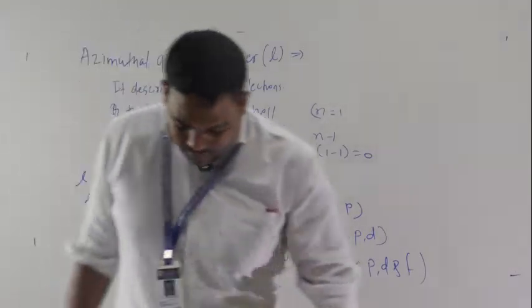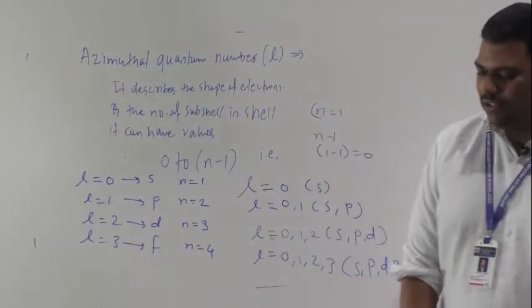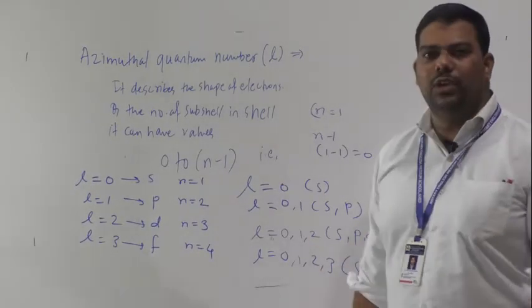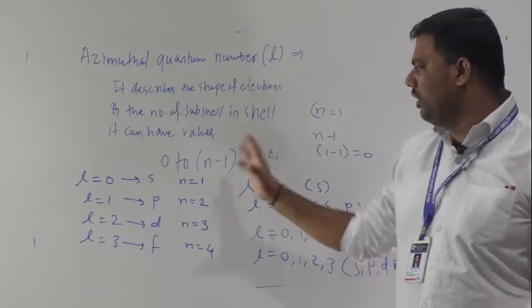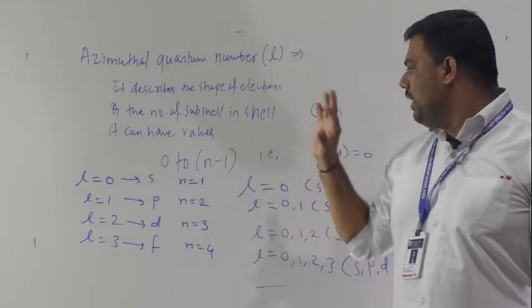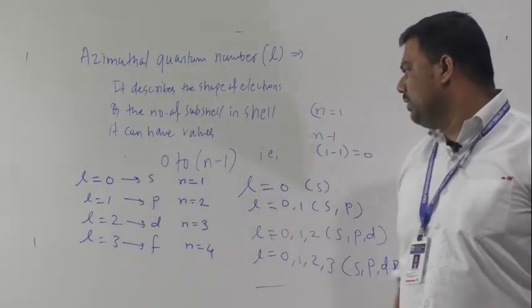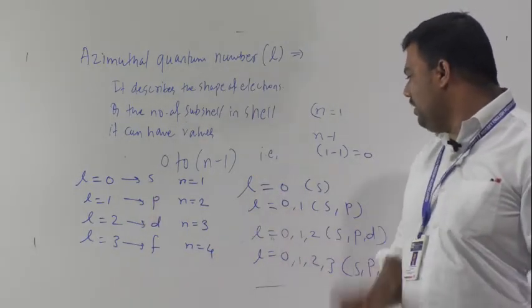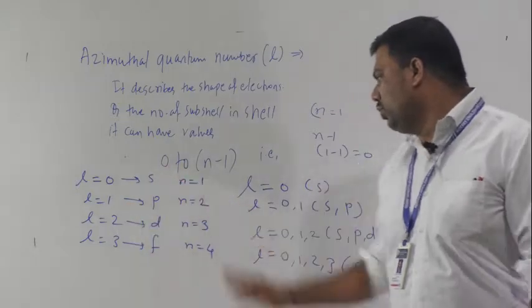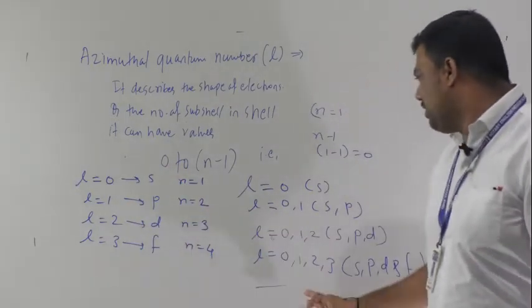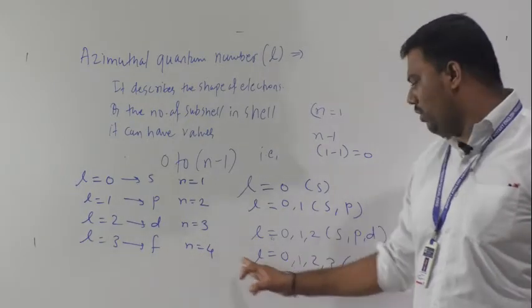Now most of the things I told here are regarding the azimuthal quantum number. So see, when L is equal to 1 means P, so in that 0, 1. When L is equal to 2, 0, 1, 2. For L is equal to 3, obviously n is equal to 4.